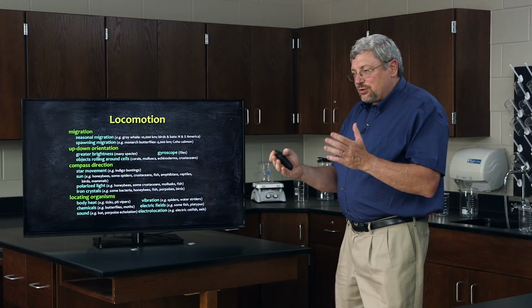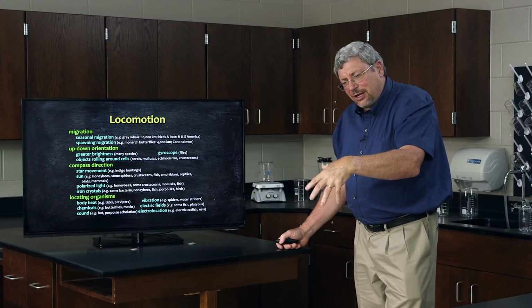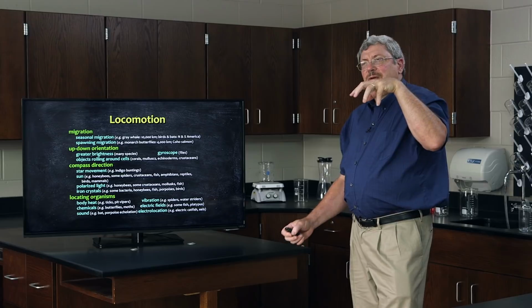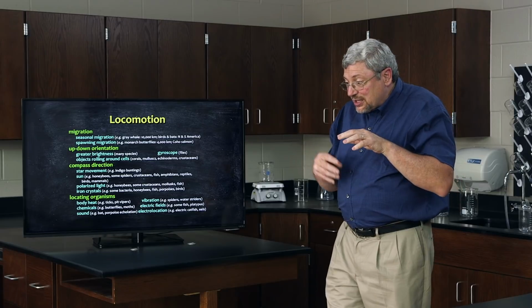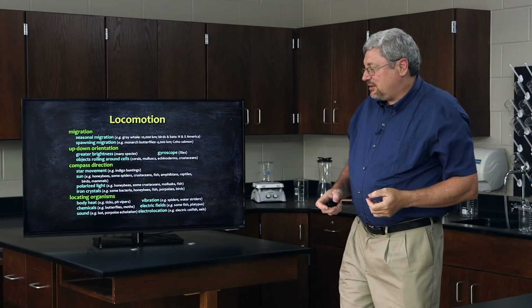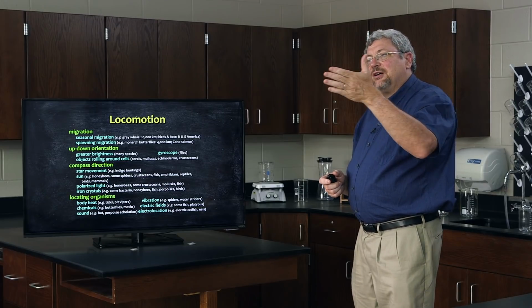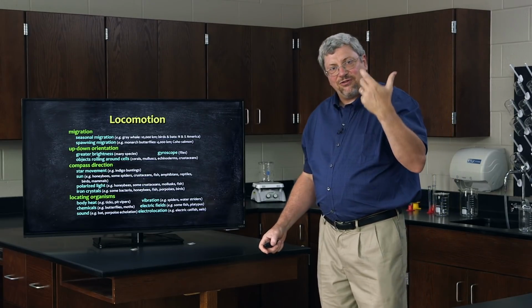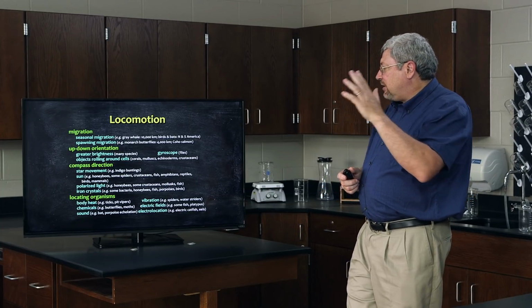There are various ways in which organisms locate other organisms. Let's say you're a tick. You're interested in landing on an animal to draw its blood. You're interested in a warm-blooded animal, so ticks are actually designed with the ability to feel the heat that rises from a mammal. When they feel the heat of a mammal that's walking underneath them, they jump off the leaf and jump onto the animal, and they've found their animal in that fashion. Other organisms find another animal by chemicals, like the pheromones used by butterflies to find their mates. Others use sound, others use vibration.